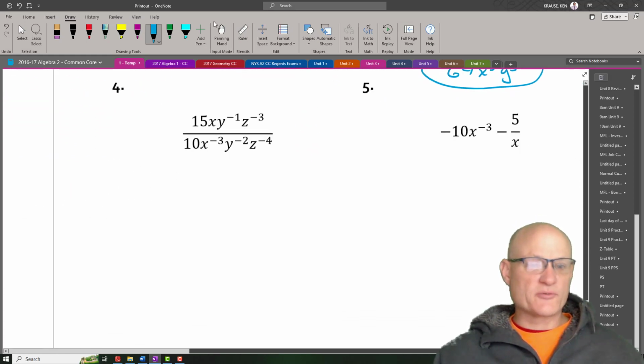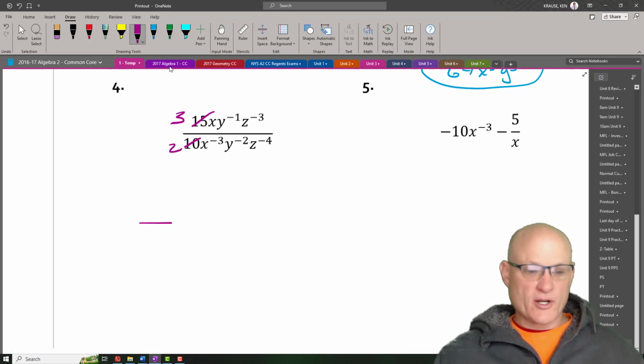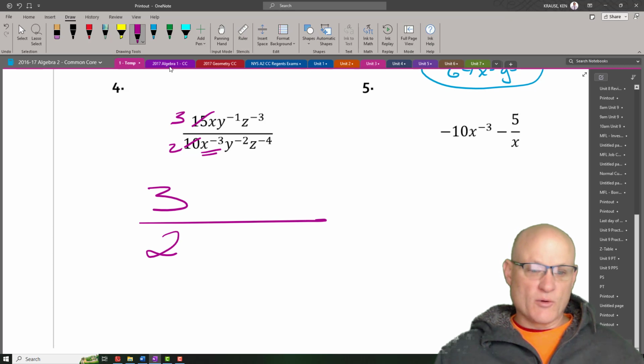All right, let's deal with this one. 5 goes in here twice. 5 goes in here 3 times. So I know my fraction is 3 halves. Now, these 3 go up, and they combine with that one to make 4.